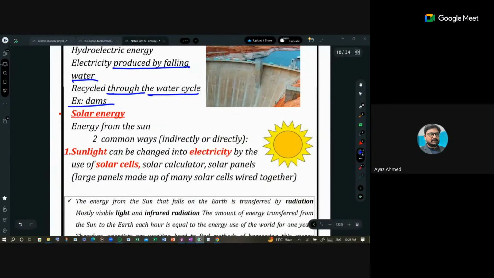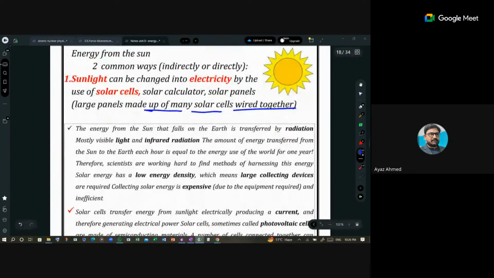Then we have solar energy. That is a huge source, as I told you. Sunlight is the main source of that. Large panels are made up of many solar cells. They are wired together to produce solar energy.